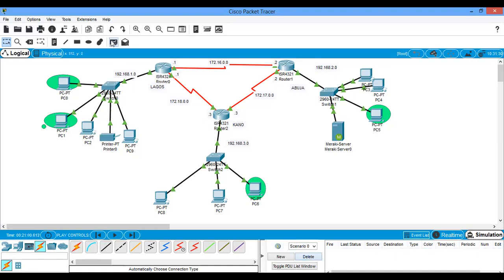So let's try other ones too. This one is permitted to go anywhere. Let's say you could go here. So I'm playing it. When it gets to the router, the router is giving it the MAC address of the destination. So it's sending the packet now. You see that the router will allow it. It gets to the destination.